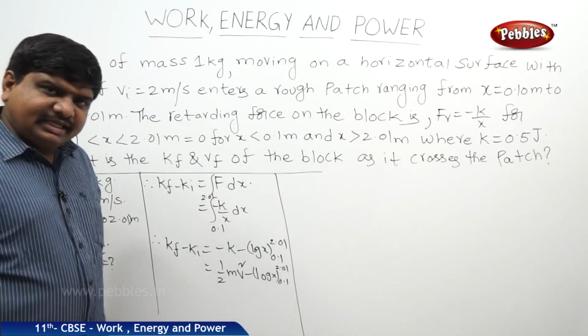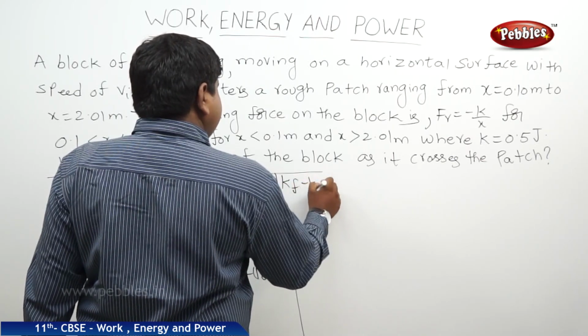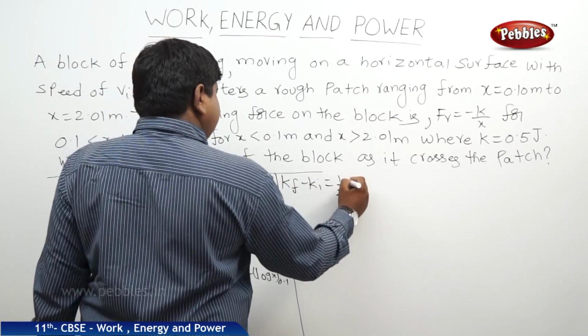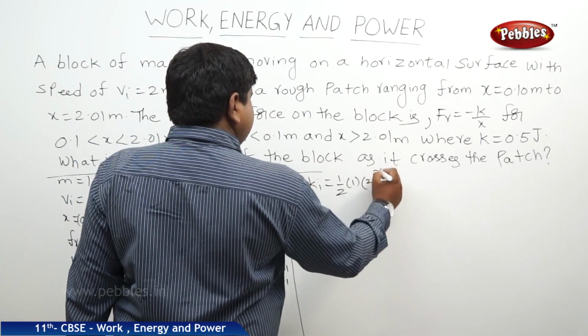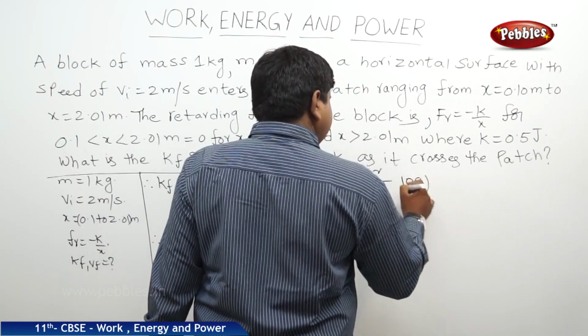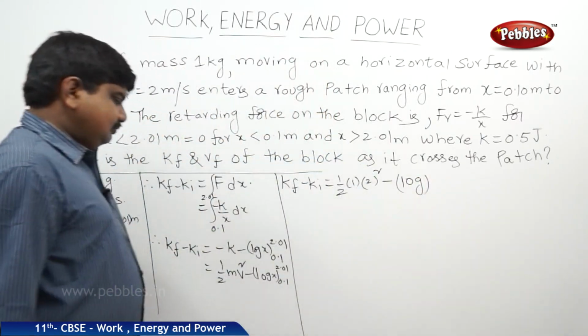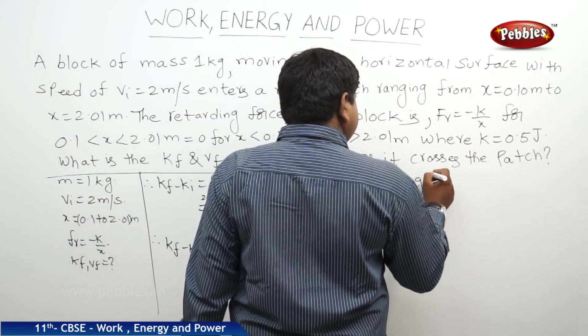So if this is the case, kf minus ki is equal to half, m is 1, v is 2 square, minus k log of 2.01 by 0.1.